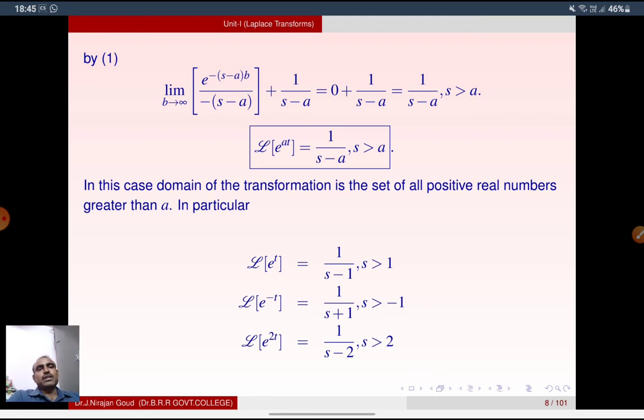In particular, for e power t, that is a equal to 1, what do we get? Laplace transformation of e power t is 1 by s minus 1. For e power minus t, in the place of a we have minus 1, then we get 1 by s plus 1. For e power 2t it is 1 by s minus 2, where s is greater than 2.